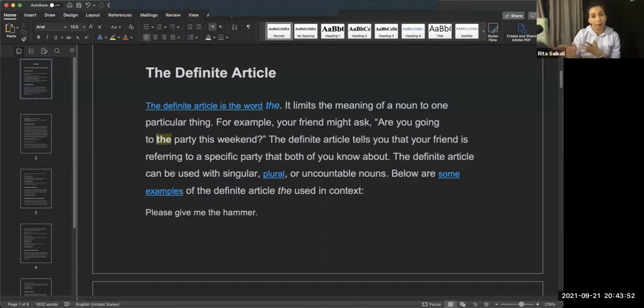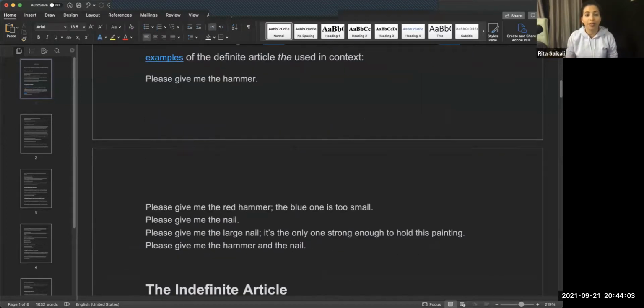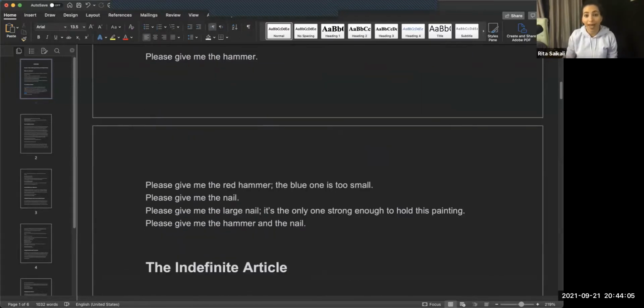And the cool thing about the is that it could be used with singular nouns and plural nouns and uncountable nouns or non-count nouns, okay? So here are some examples. Please give me the hammer. Okay, we know exactly which hammer. Please give me the red hammer. The blue one is too small, right? We make it more specific.